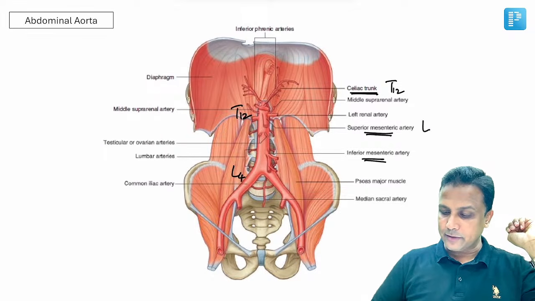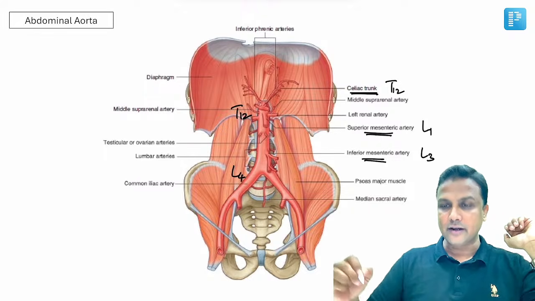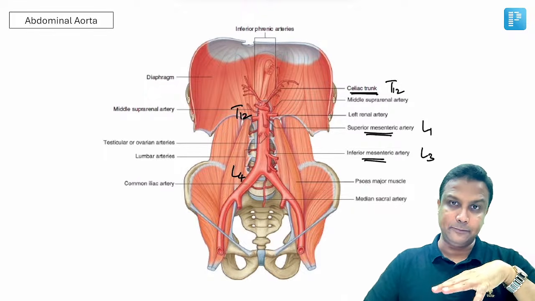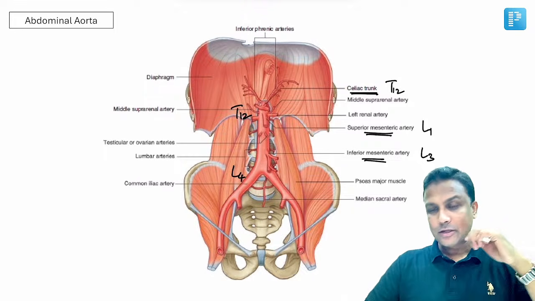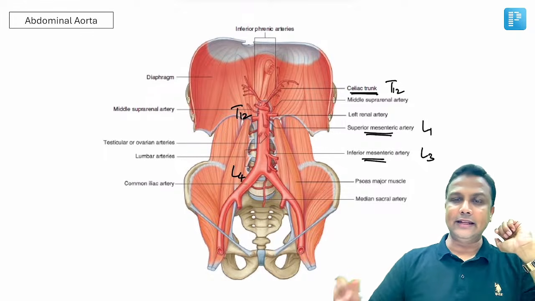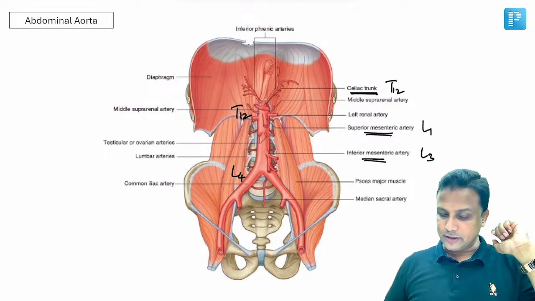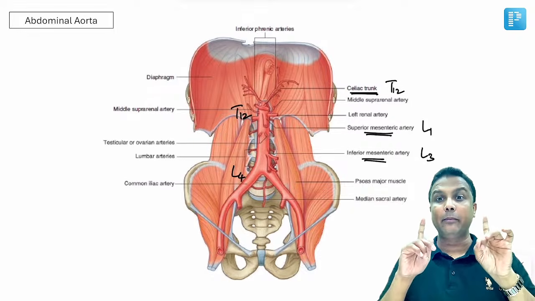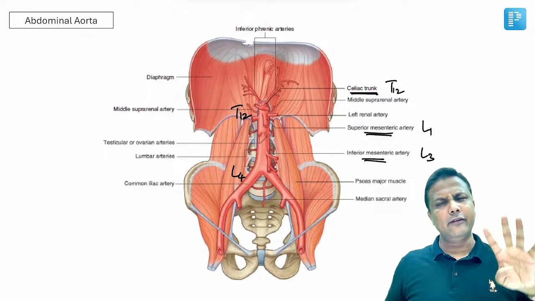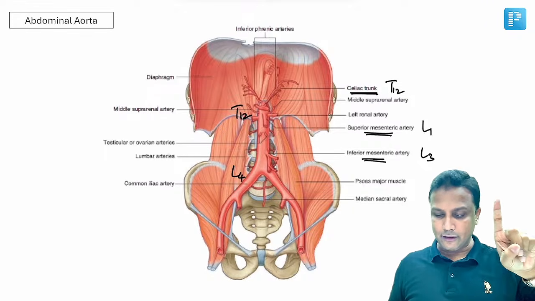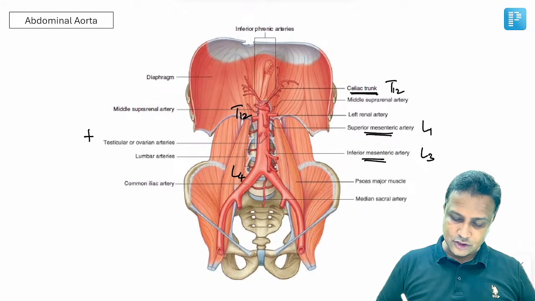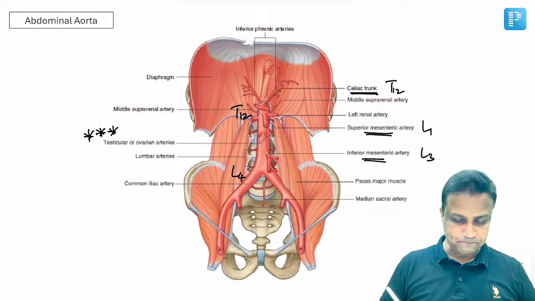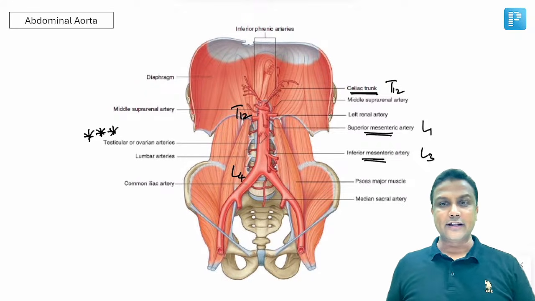Superior mesenteric artery will be at the level of L1. Inferior mesenteric artery will be at the level of L3. Okay. So celiac trunk will be given at T12, and then superior mesenteric artery at L1 and inferior mesenteric artery at L3, sir. Fine. And apart from these 3 ventral branches, remember 1 lateral branch. Laterally there are actually 4 branches, so remember 1 lateral branch, and that lateral branch will be testicular artery or ovarian artery, sir. In short, we'll call it as gonadal artery.